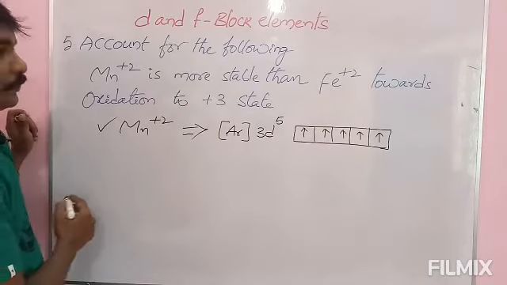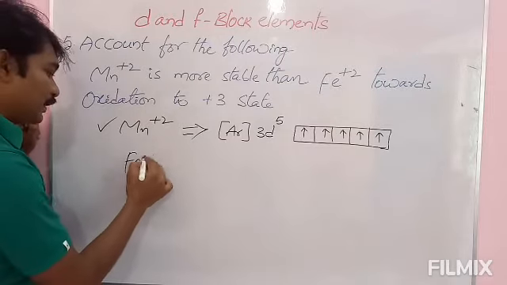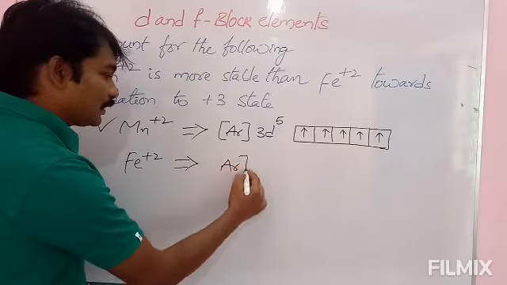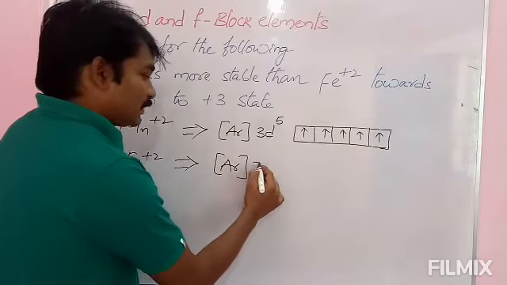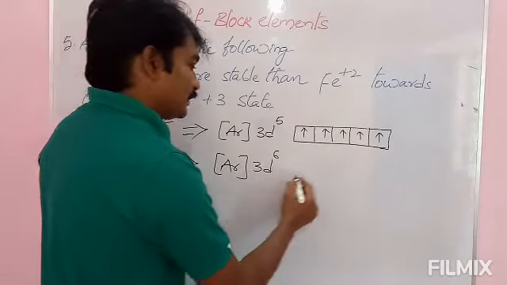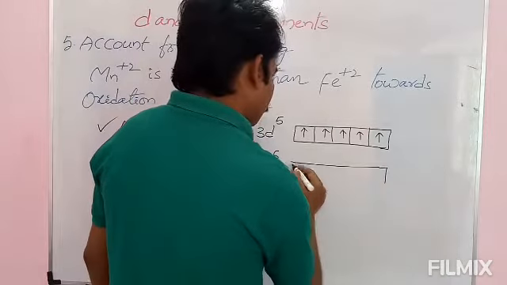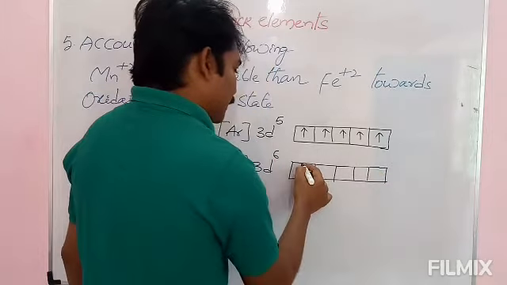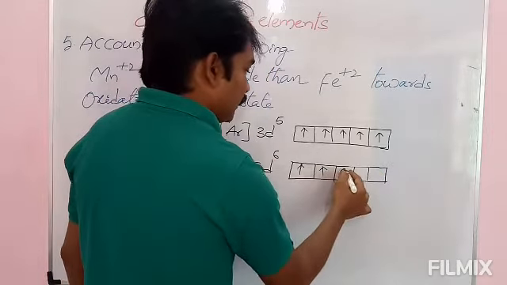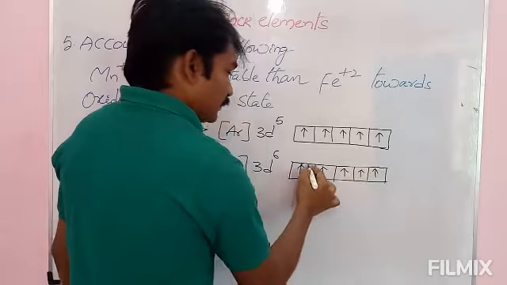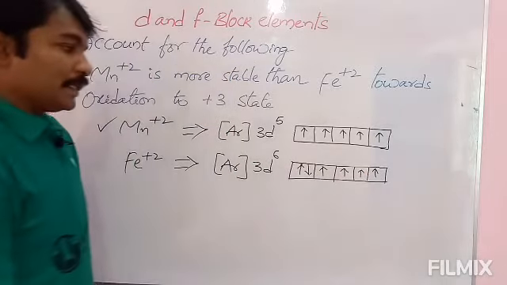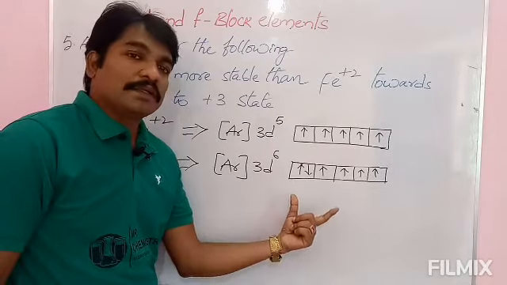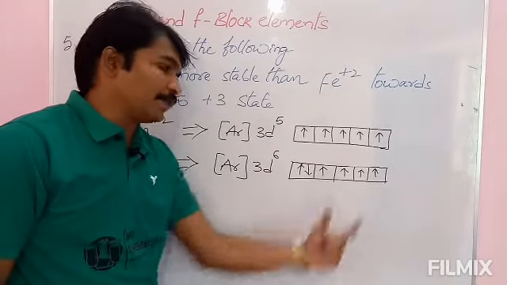See here, let us check Fe+2, ferrous ion. With respect to argon, its configuration is 3d6. Let us check. In d orbital, the electrons are present like this: 1, 2, 3, 4, 5, 6 electrons. See here, by losing one electron, it will get a stable electronic configuration with a half-filled d orbitals.